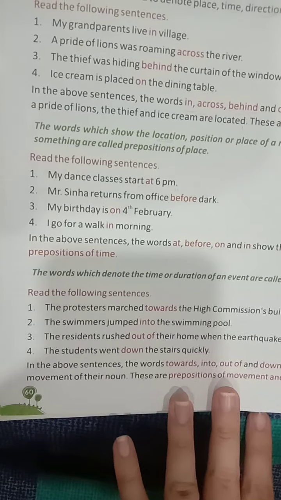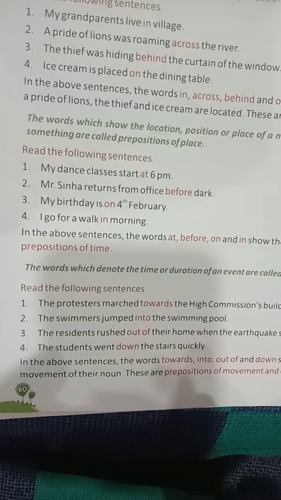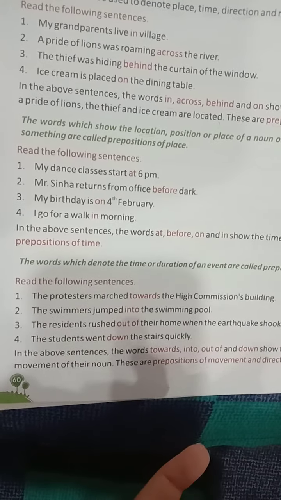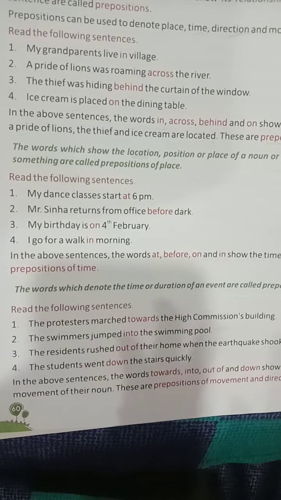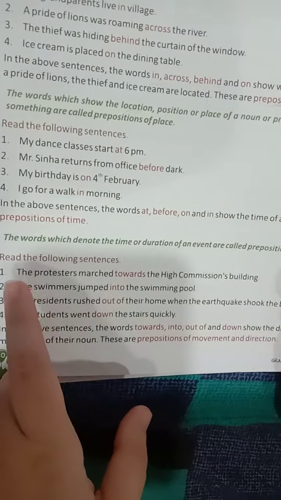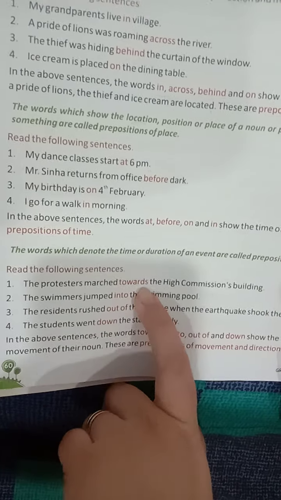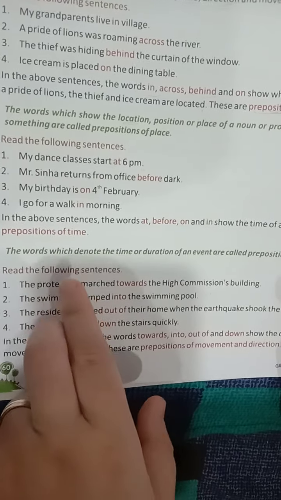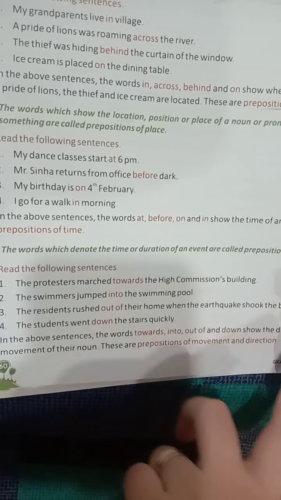Then preposition of movement and direction. The words which denote the way and the direction in which a person, thing or an animal moves are called prepositions of movement or direction. Like for example, the protesters marched towards the High Commission's building.